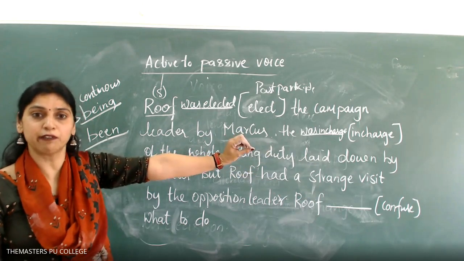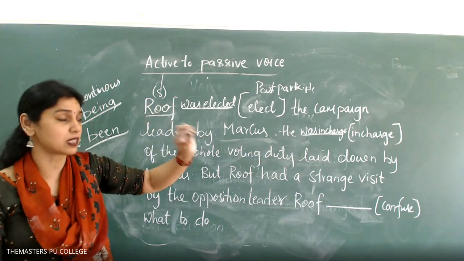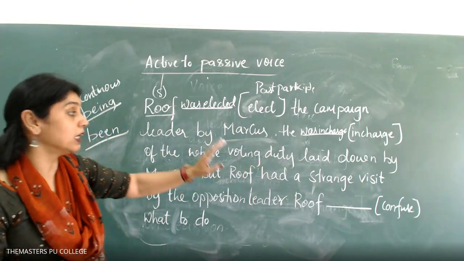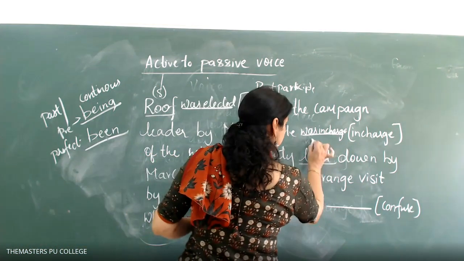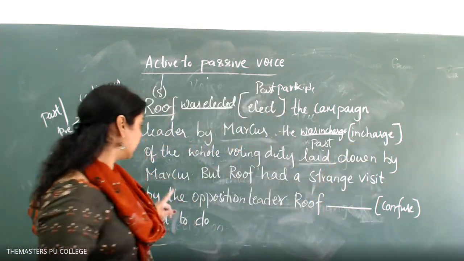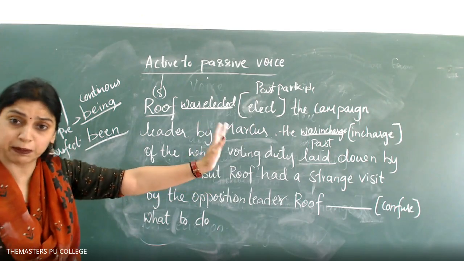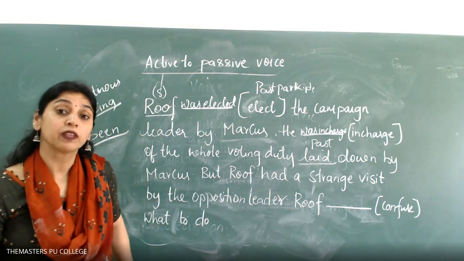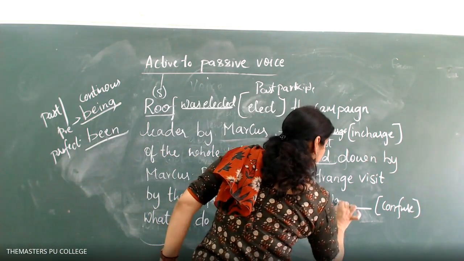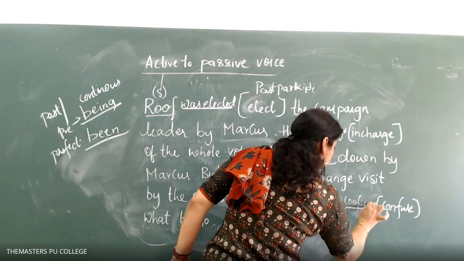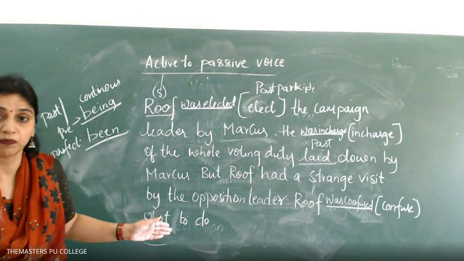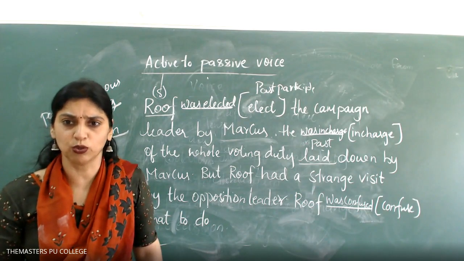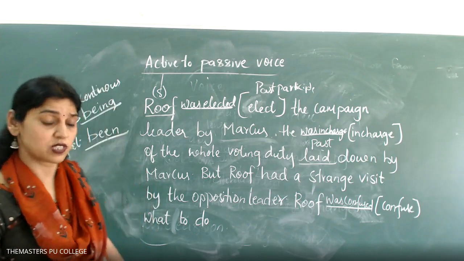That is what makes it very difficult for you. If you understand the concept correctly, you will understand. He was in charge of the whole voting duty. Laid down is a past tense, so the sentence itself is a past. Laid down by Marcus. But Roof had a strange, again past tense, had a strange visit by the opposition leader. Roof was confused. Very simple. Yes, Roof was elected the campaigning leader by Marcus. He was in charge of the whole voting duty laid down, was confused. Yes, super.